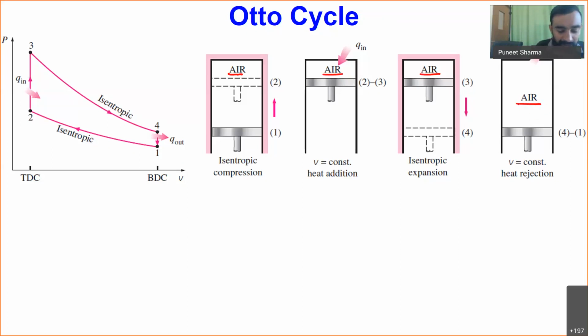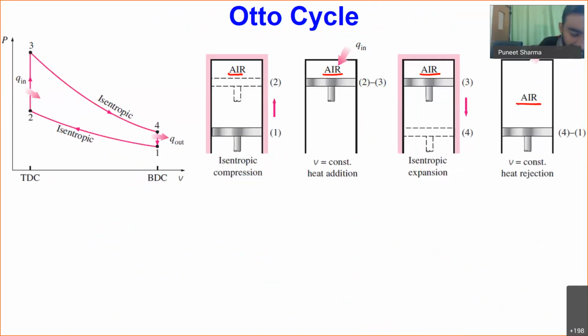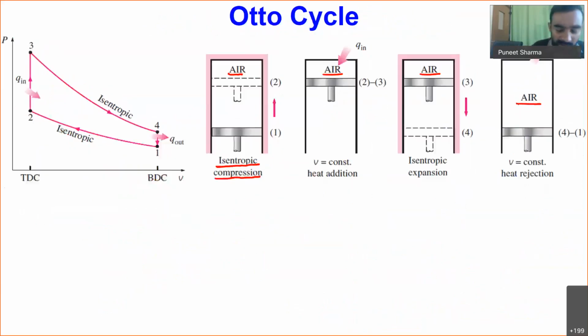Okay. Then, you have seen previously that the first stroke we were having was nothing but compression. So here also we are taking the compression stroke from point number 1 to 2, but we are considering that we are having isentropic compression. So earlier, if you see, this was my compression process. The compression process can be closely approximated by using isentropic compression. So that's why I am showing over here the 1 to 2 process as nothing but my isentropic compression process.